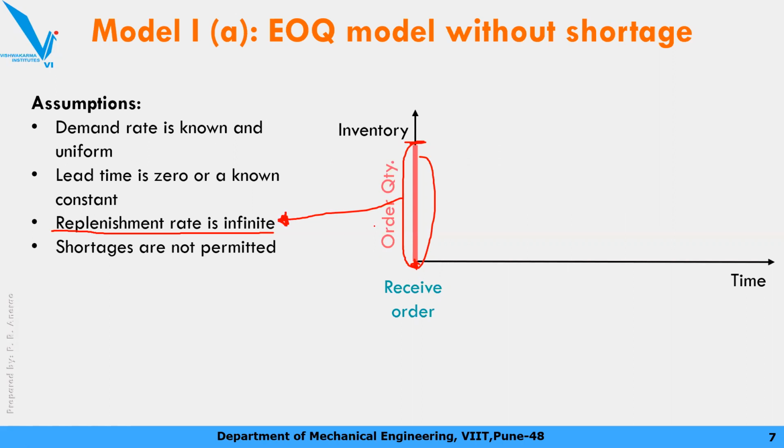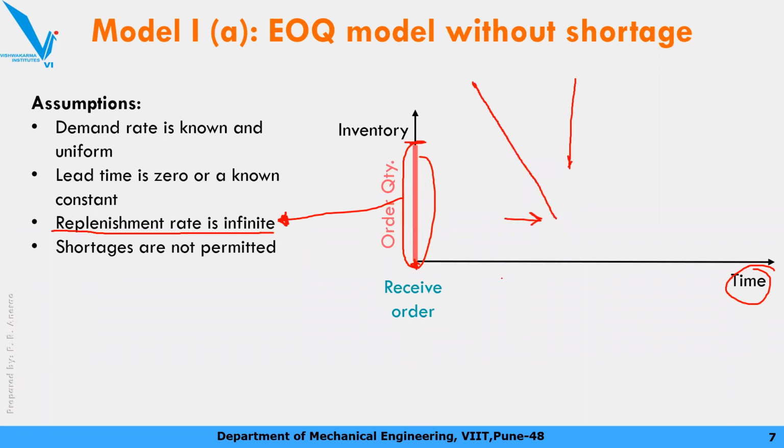ओके, नेक्स्ट वन। अब क्या हुआ, इन्वेंट्री में मटेरियल तो आ गया। Now daily the shop floor is going to demand that raw material. ओके, सो धीरे धीरे क्या होगा, over the period of time this quantity is going to decrease, so that's why it is going to decrease in this way, right?